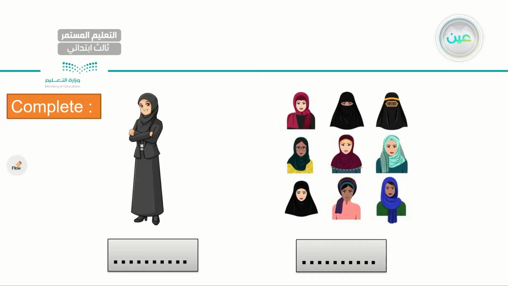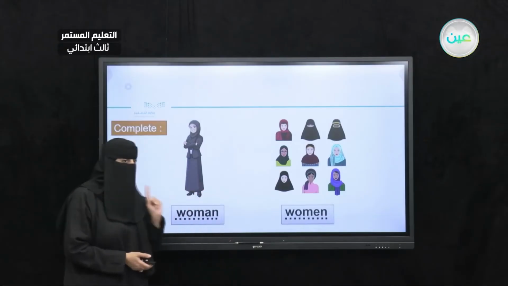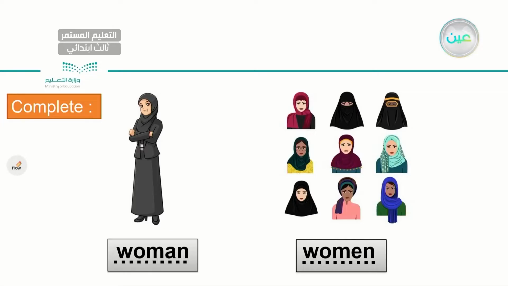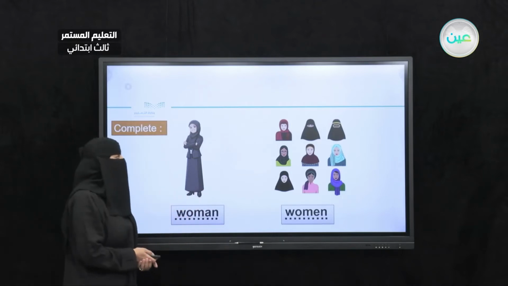Next, to your left, I have a woman. A woman with an A, okay? Singular. But for plural, women. Very good. I have women now. Look at the difference. I have an A. There I have an E. Women, women. Very good, my dear student.